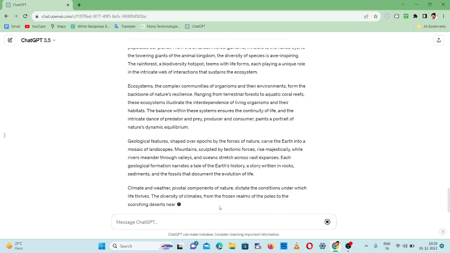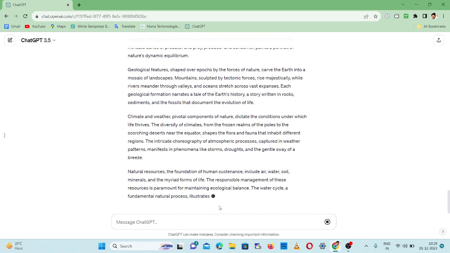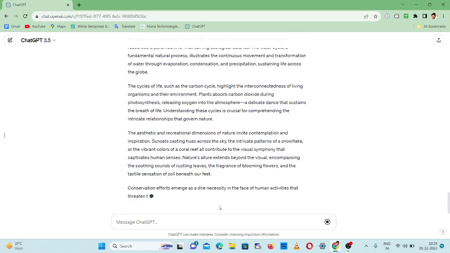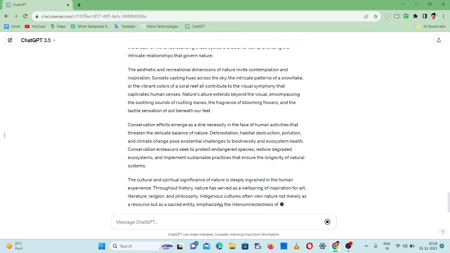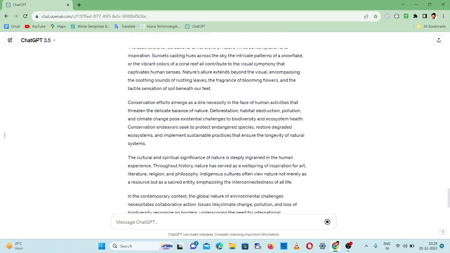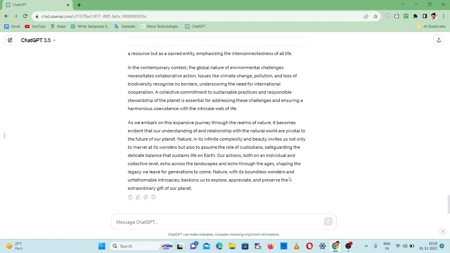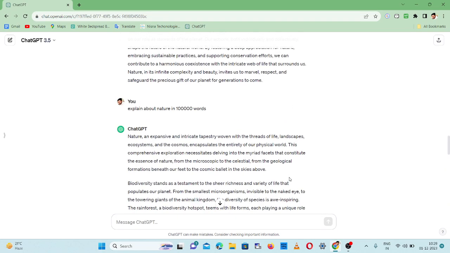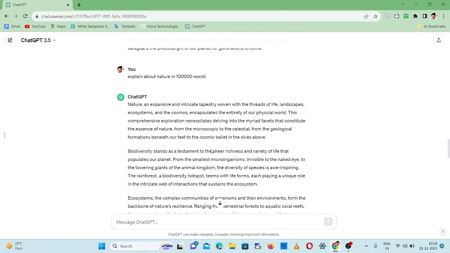It will give clear, deep and detailed things about nature and what the types of nature are. Everything comes under this. Most of these things are useful if you are writing blogs, so this will be helpful. This is the 1 lakh words given by ChatGPT about nature.